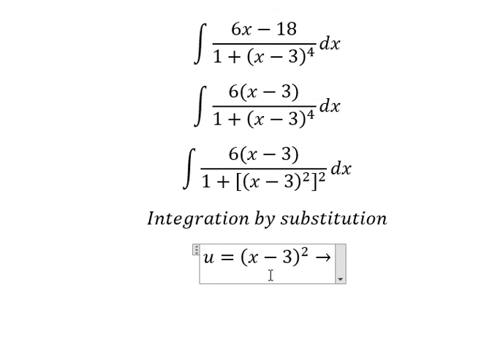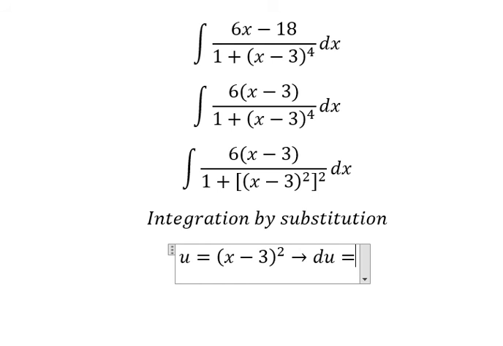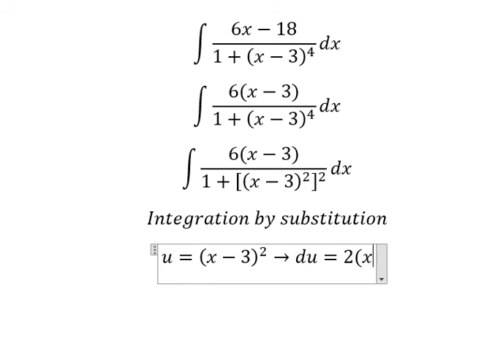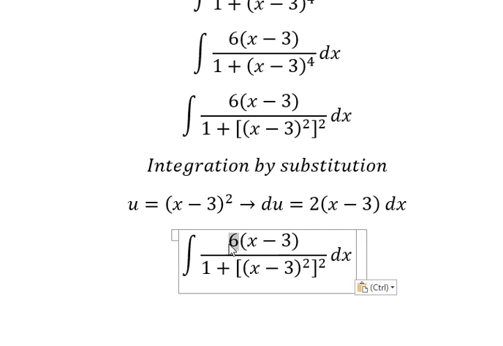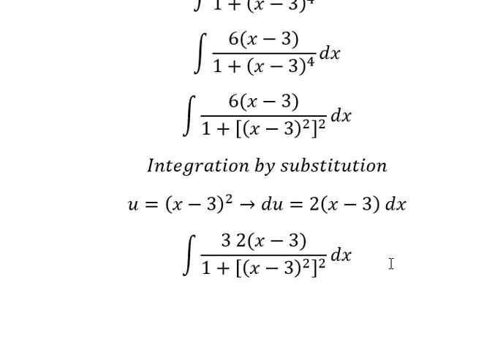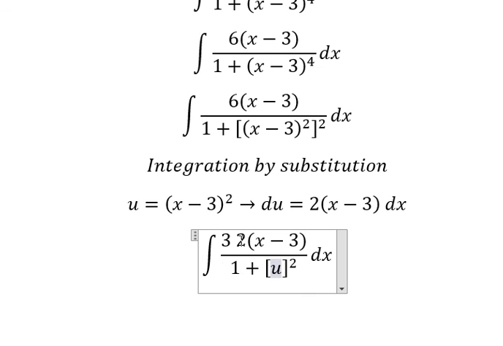Later, we take the first derivative of both sides, and we have 2 multiplied by (s minus 3) dx. The 6, we can put into 3 multiplied by 2. So we see that this one is u, and 2(s minus 3) dx, we change to du.